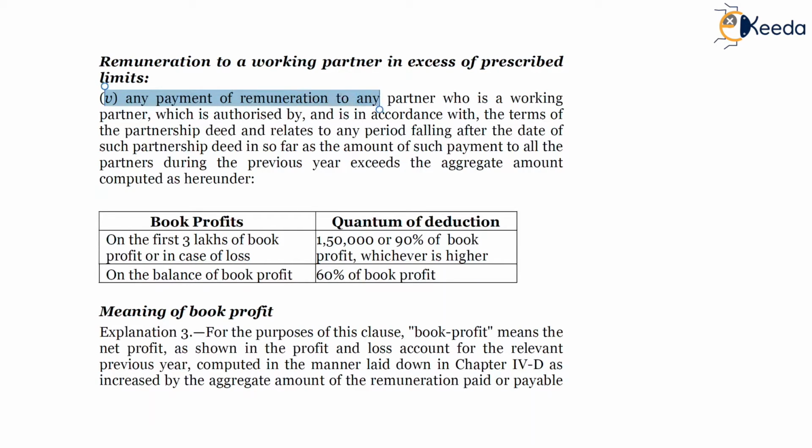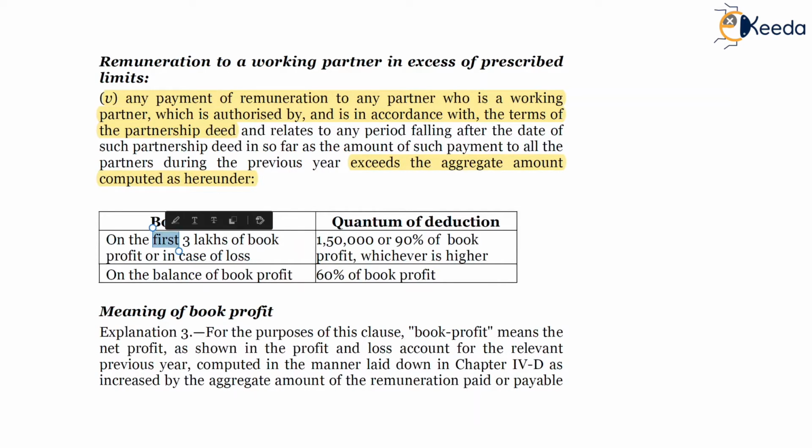Any payment of remuneration to any partner who is a working partner, which is authorized and in accordance with the partnership deed and relates to the period falling after the partnership deed, in so far as the amount of such payment to all the partners during the previous year exceeds the aggregate amount as hereunder.